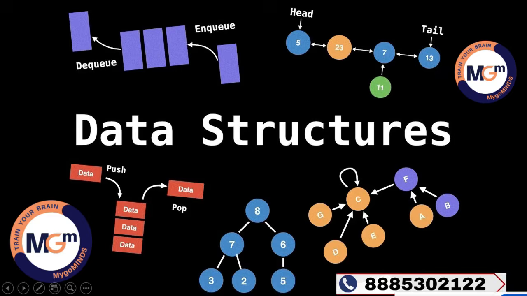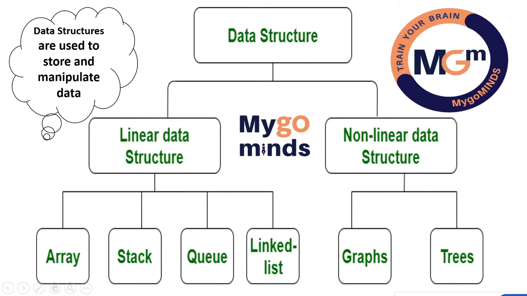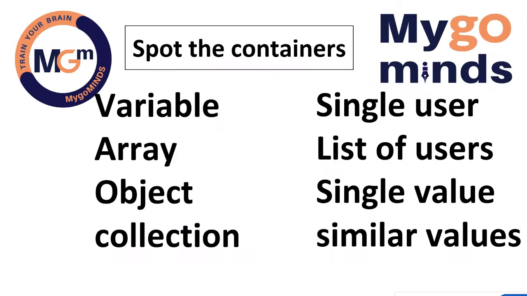So here you can see, my dear friends, data structures are basically divided into two types: one is linear data structure, the other is non-linear data structure. Linear data structure means arrays, stacks, queues, linked lists. All of this comes under linear data structure. Non-linear data structure means graphs and trees. All of this comes under non-linear data structure. So arrangement of data in a proper structured manner, that is data structure.